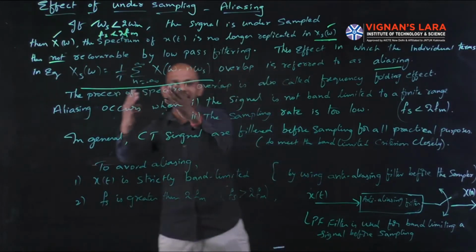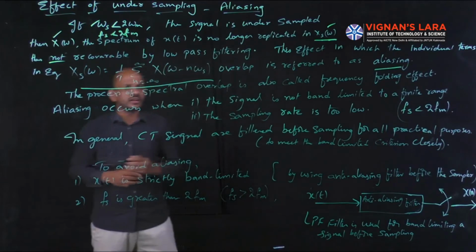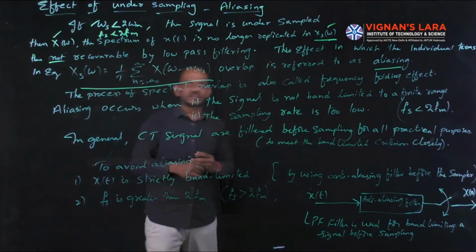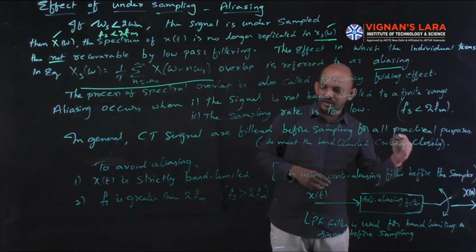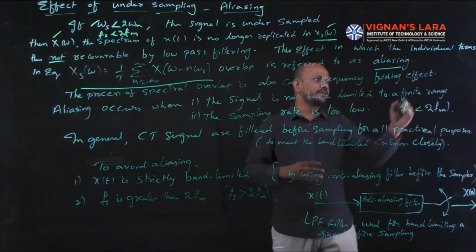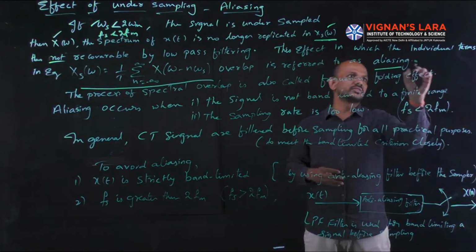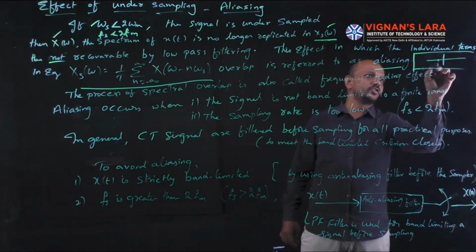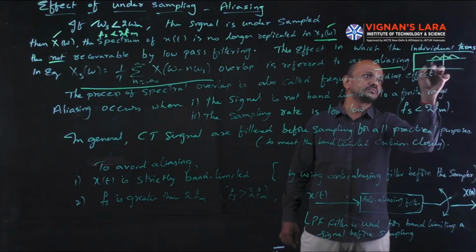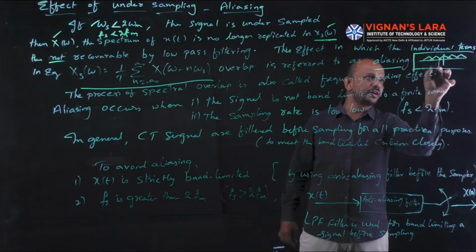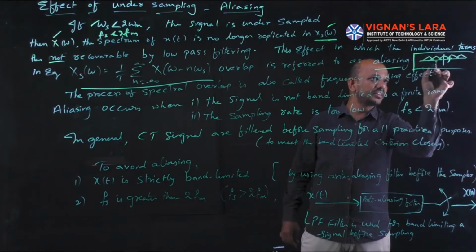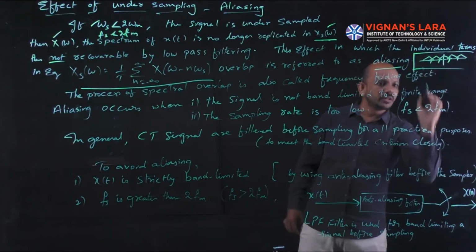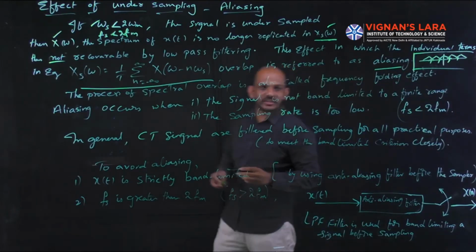If we expand this and draw the Fourier spectrum, there we will get the overlapping. I will show you. If you go for drawing the spectrum, see this part, here the overlapping takes place, so that will cause aliasing.